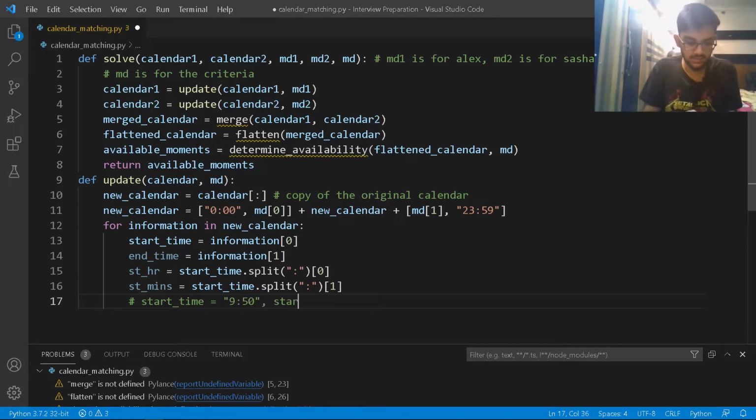Then if I do a start_time.split, what will it do? It's going to split the information 9:50 as follows. So my new information will be 9 and then 50, right? As simple as that.